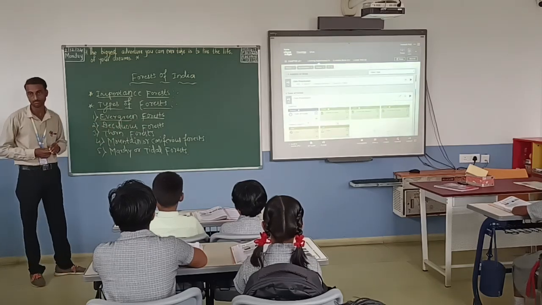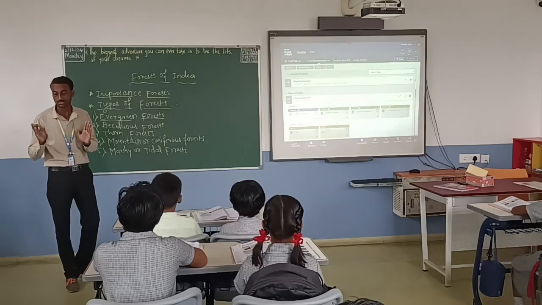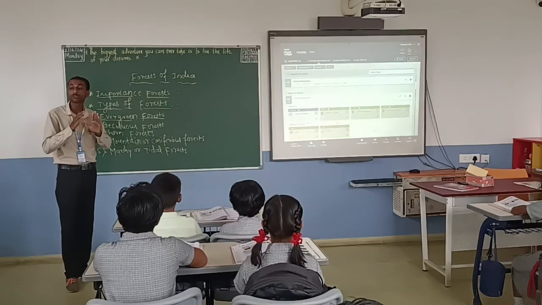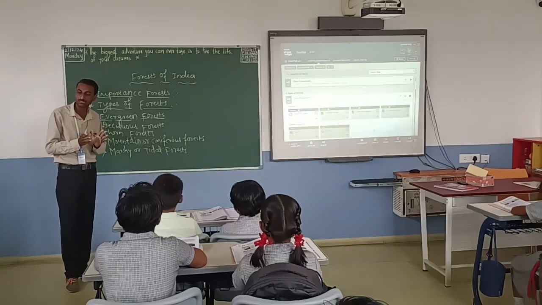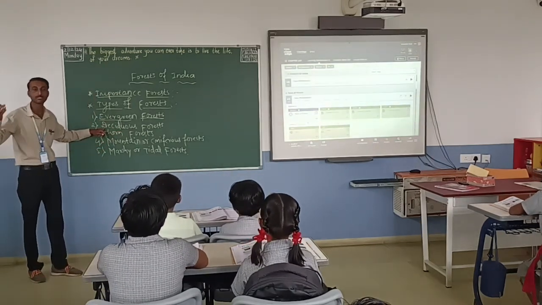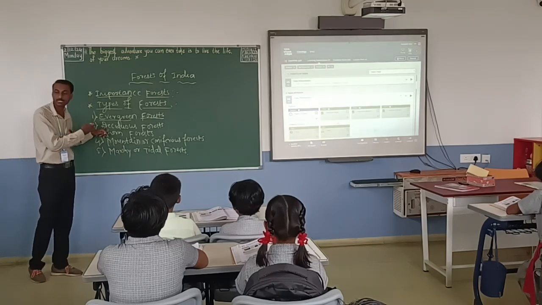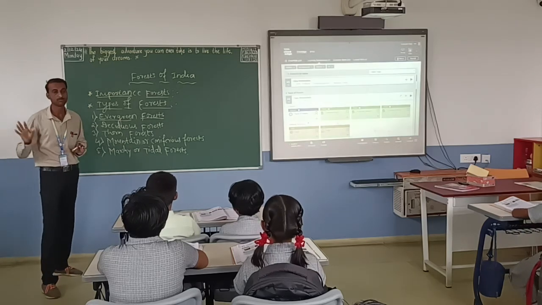Deciduous forest looks green, but not throughout the year. Only in the monsoon season does it look green. After that, in the summer or dry season, it sheds its leaves. So this is all about the deciduous forest.